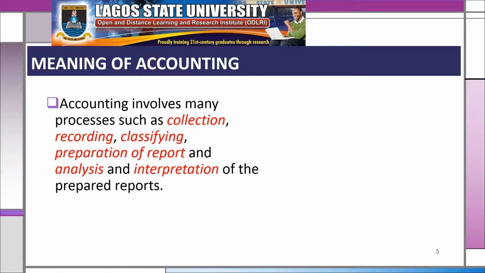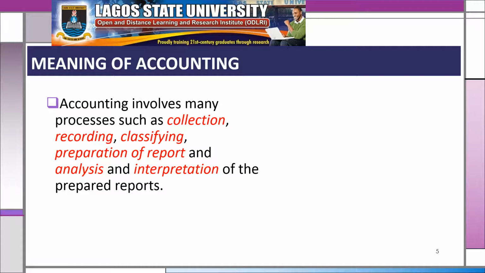The users are the shareholders or investors, potential investors, that is those who have the mind of investing in such a business, the managers or management, the workers or employees, the governmental agency, financial institutions such as banks, insurance business, and the rest. We can also look at suppliers, those who supply the business, they have interest. The customers, they want to see whether that business can be a source of supply to their own business. We have consultants too that need that.